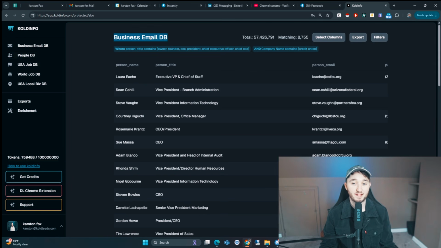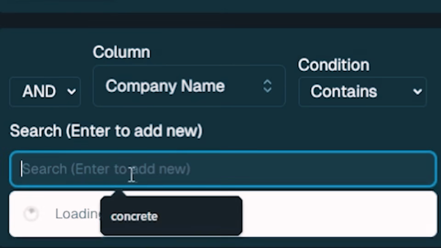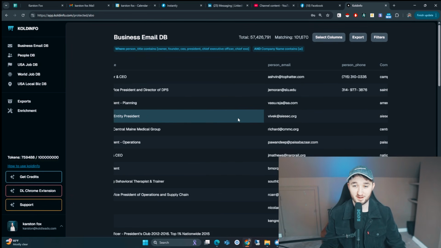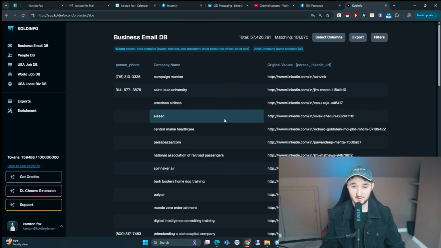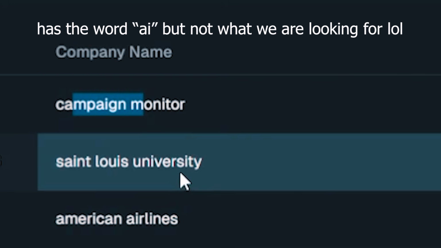The only thing with this database, it doesn't have the category or the industry that these people are in, but it has the company name. And usually if it's a software company, the company name ends with a .ai or .io or just has the keyword software in there somewhere. So I'm going to go to filters and we have company name here. I'm going to change that to .ai, .io, 100,000 contacts. Okay, there's probably not 100,000 AI companies. Let's see. Yeah, this is the problem. Company name contains the word campaign. Yeah, not what we're looking for.